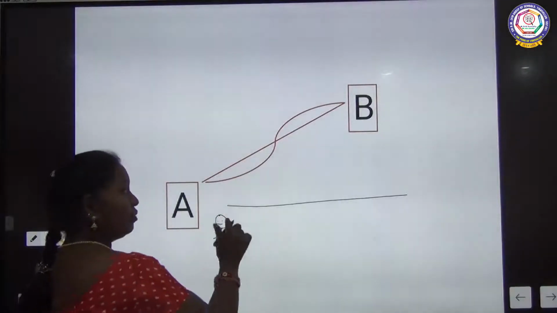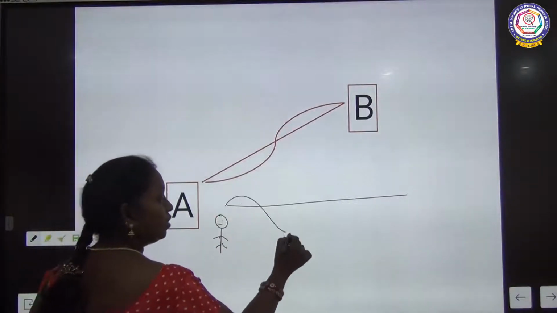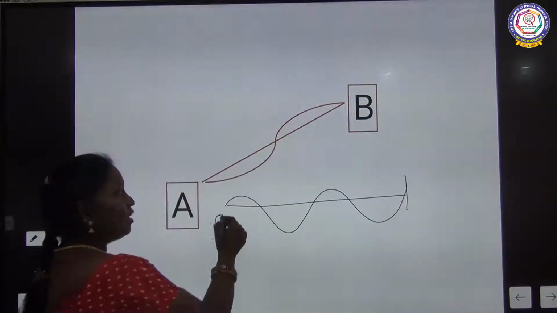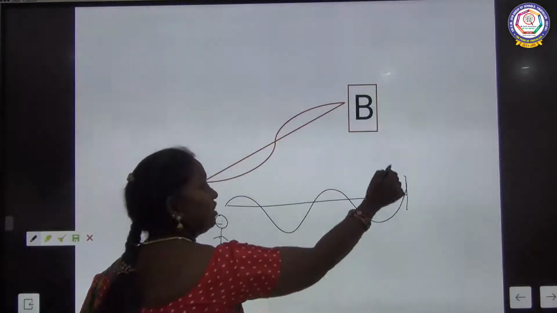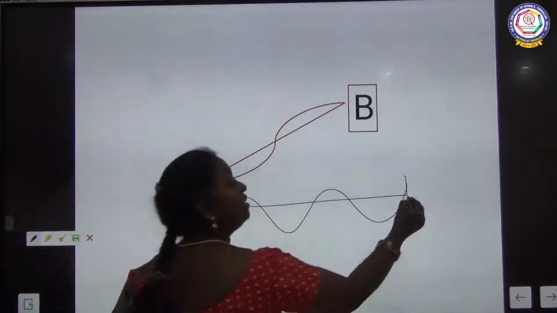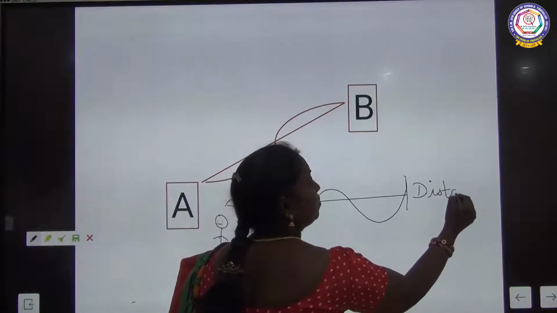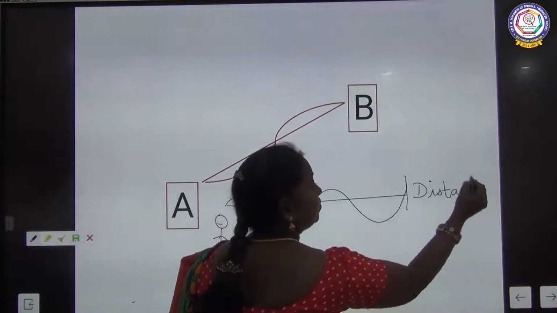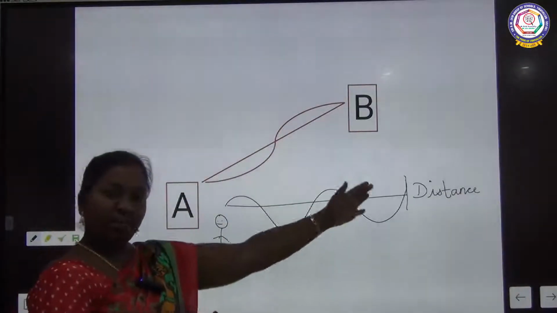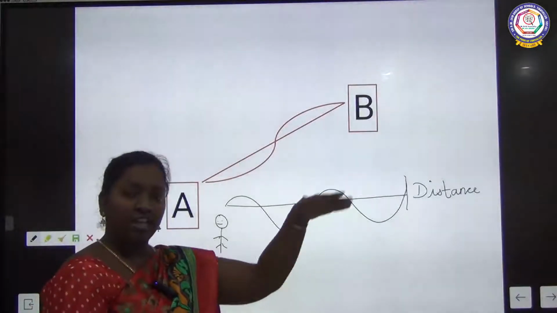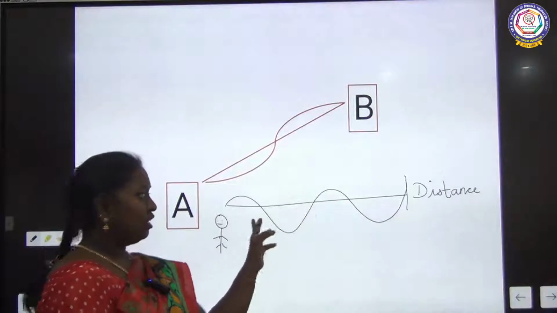He can move along this side and that side and reach the target. So the directions are changing. This is called distance. Finally he reached the place, but with changes in direction, he has gone in other ways.